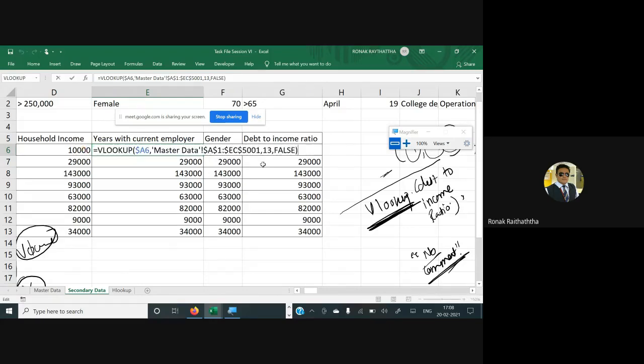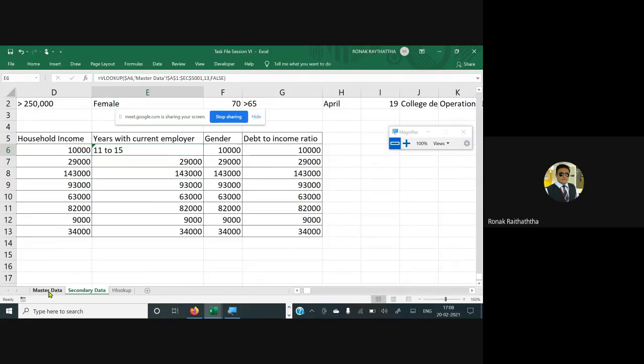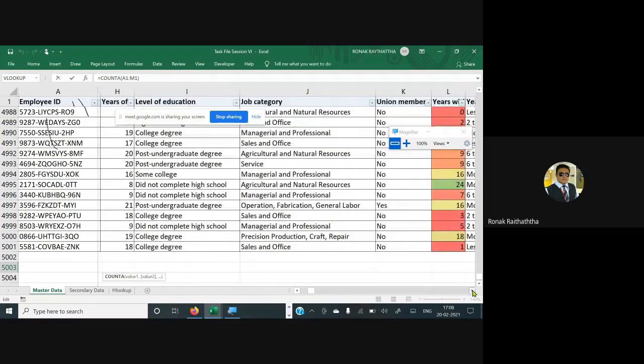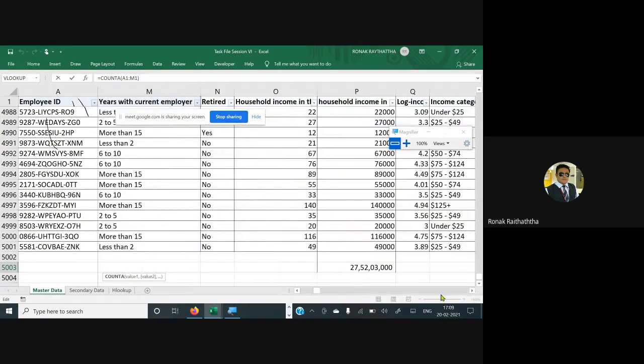में कुछ और है 11 to 15. हाँ, years with current employer में 11 to 14. हाँ, perfect है, सही आंसर है.